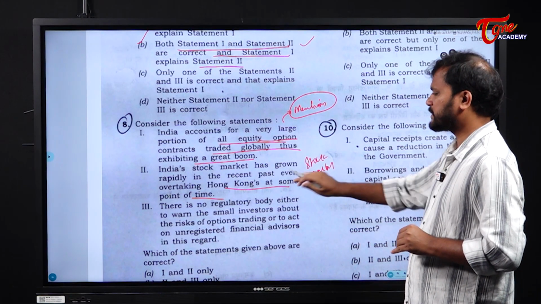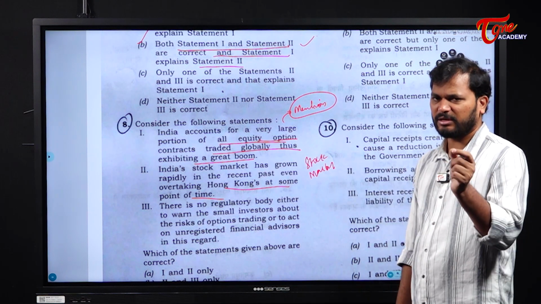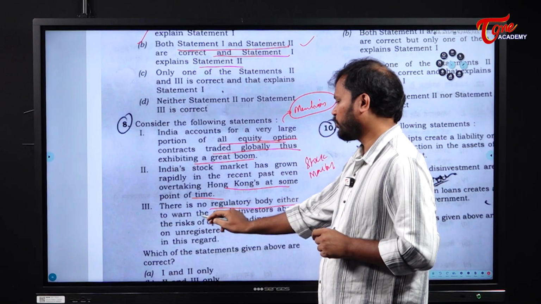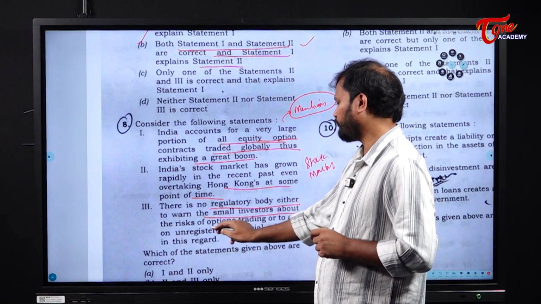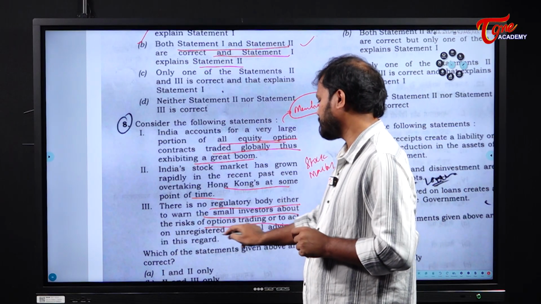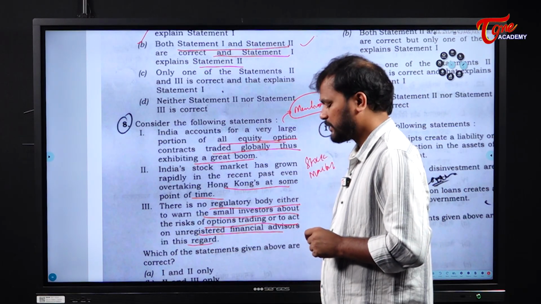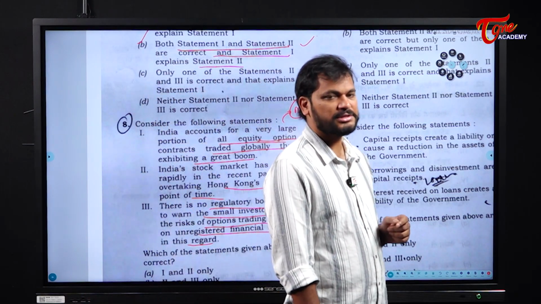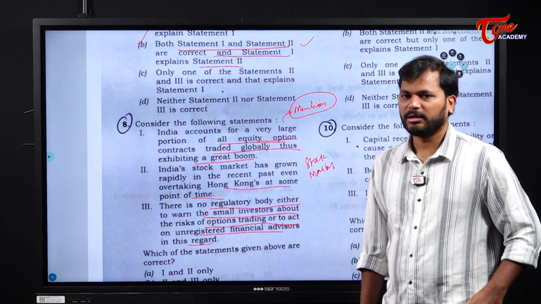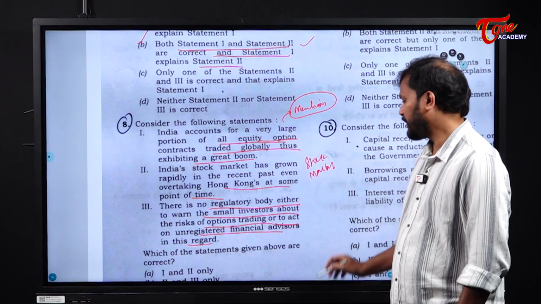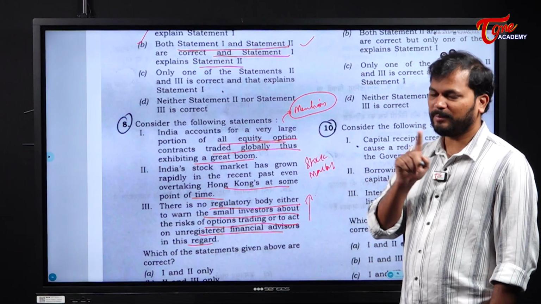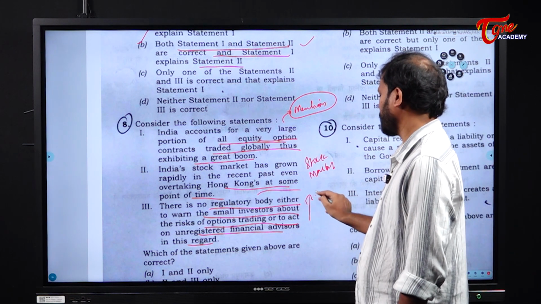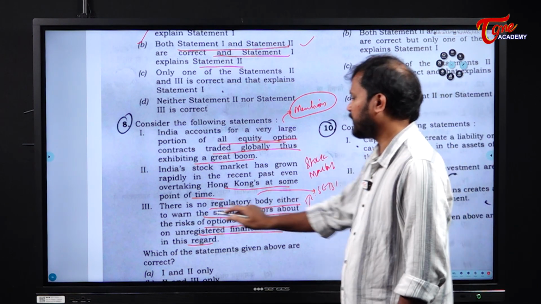Now consider this statement as one which has little ambiguity. Now, the third statement: there is no regulatory body either to warn small investors about the risk of option trading or to act on unregistered financial advisors in this regard. When there is no regulatory mechanism, obviously unregistered financial institutions will increase. But there is a regulatory body in a country like India, and that regulatory body is SEBI. So statement 3 is wrong.